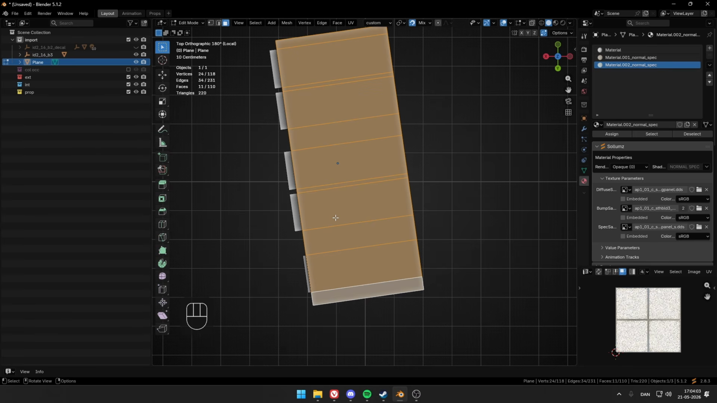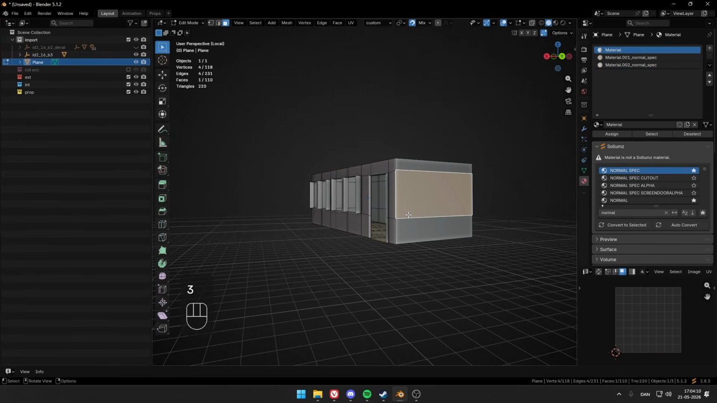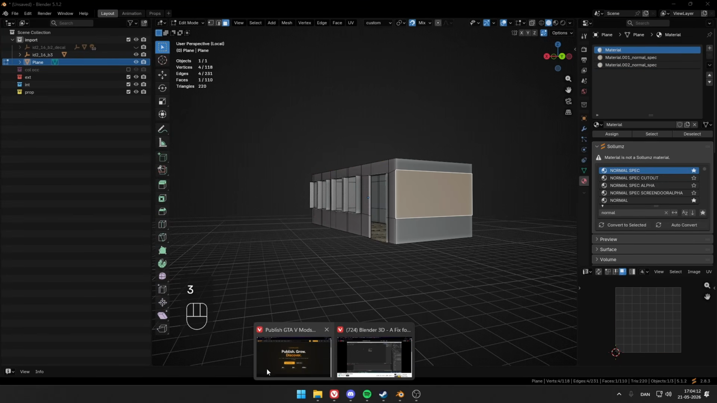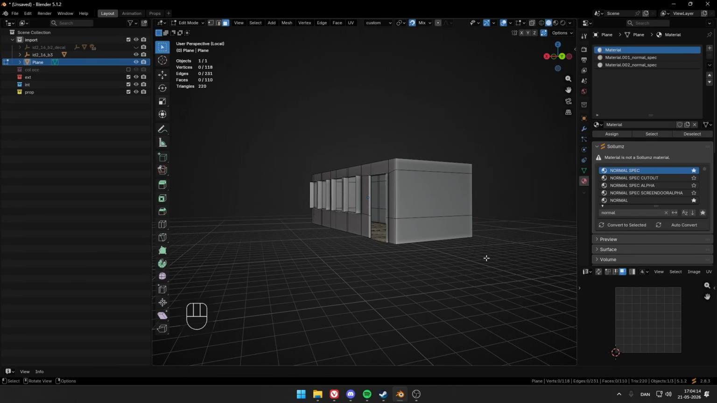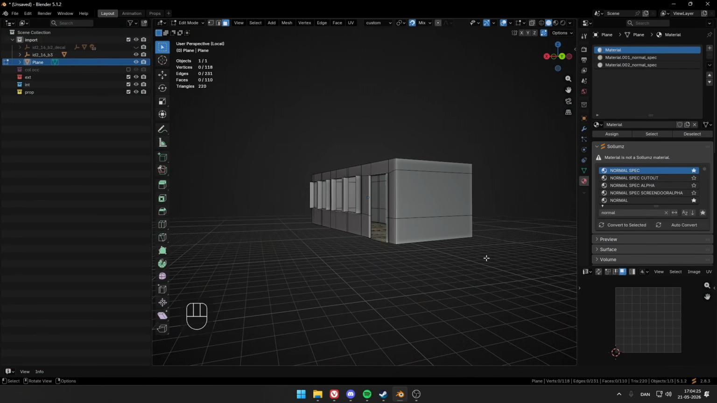Just a side note, the textures I am using are from the GTA game itself. However, if you would like to also have textures like that, just let me know and I will show you how you can get them as well. But besides that, you can use websites like Ambient CG or any texture websites, basically.